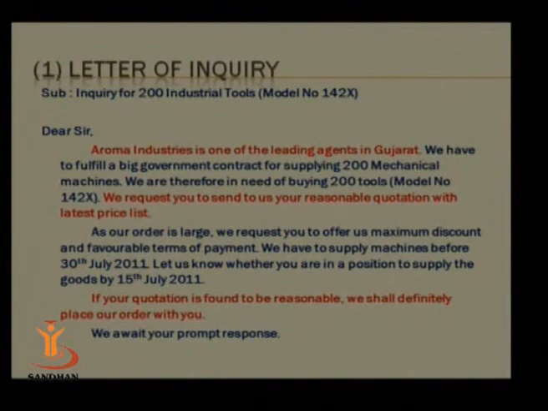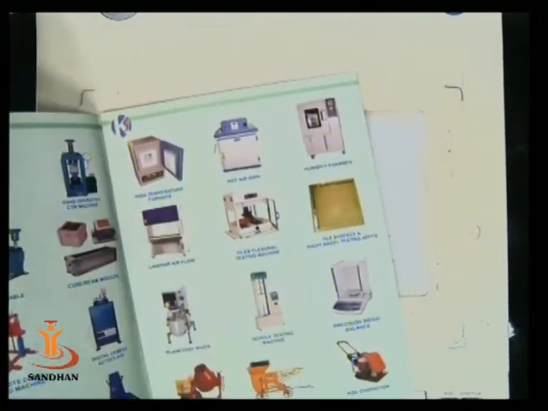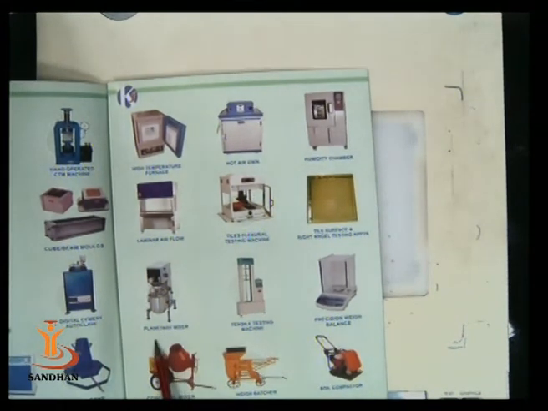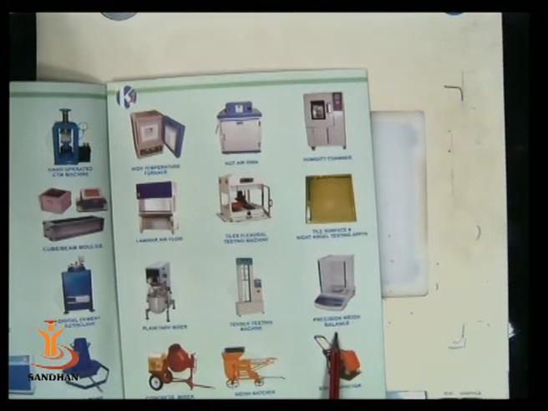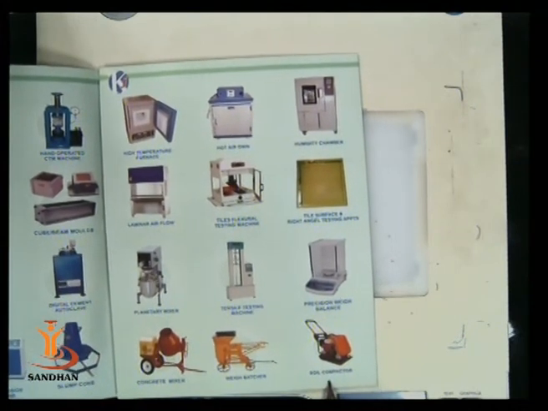Now I just want to show you one catalog. I brought it for you. You can see the catalog. This is the catalog, right, by some industry, and here you can see some products are given: planetary mixer, tensile twisting machine, precision weigh balance, weigh batcher, soil compactor.